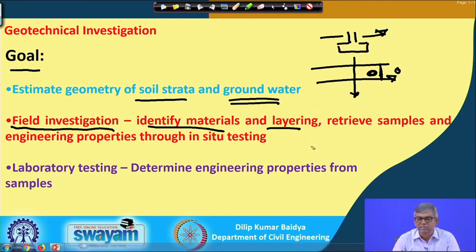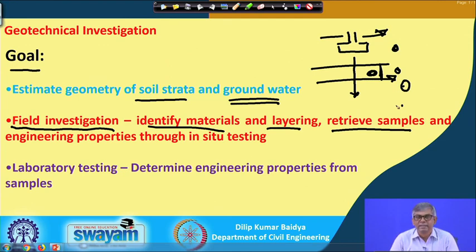So, these two things, and retrieve samples. That means when you carry out this investigation you collect samples from different depths. If I collect a sample from here, this will be the representation of some area. So we will collect samples from here and from here. Those samples are to be collected for what purpose actually?